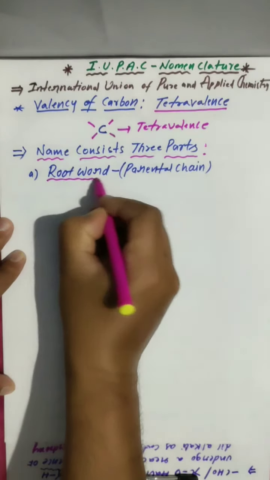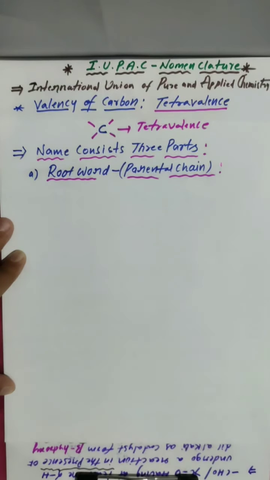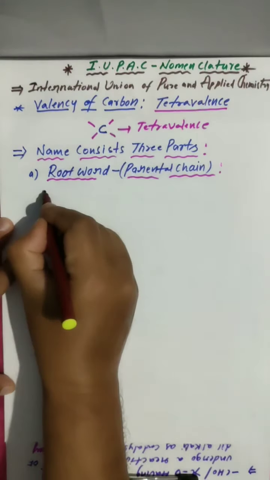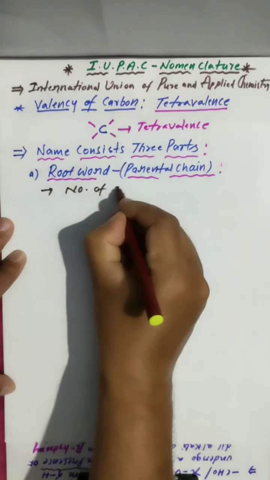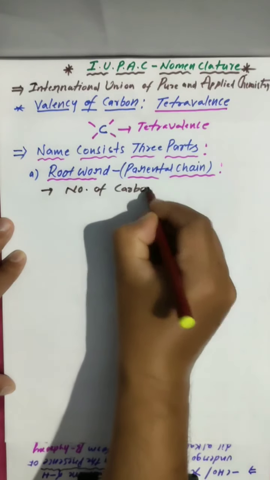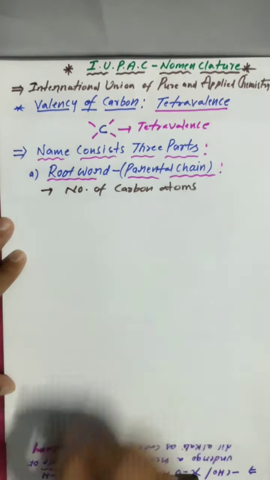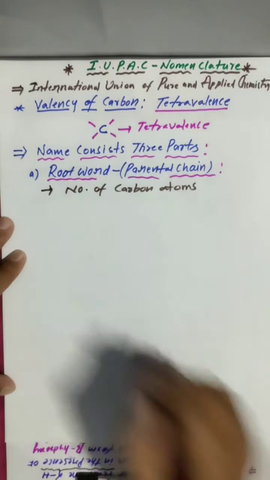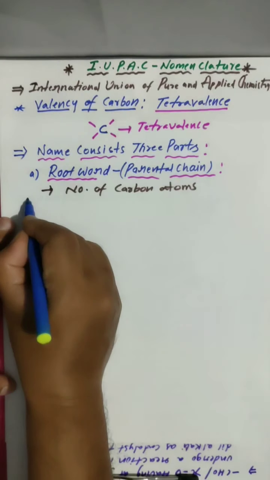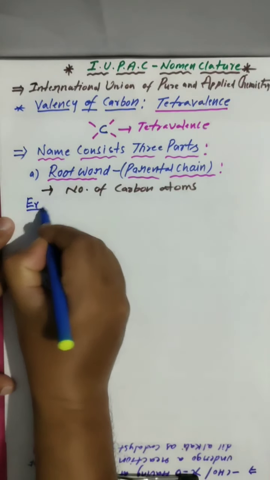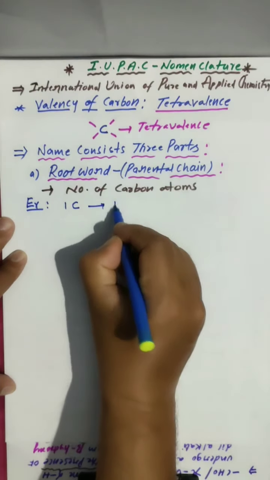What does this part indicate? The number of carbon atoms. This is a very important part in an organic compound. For example, if the chain consists of 1 carbon, we have to say meth.